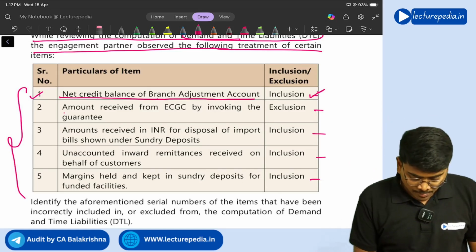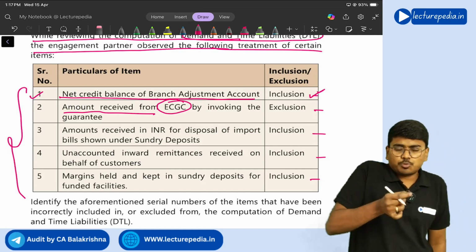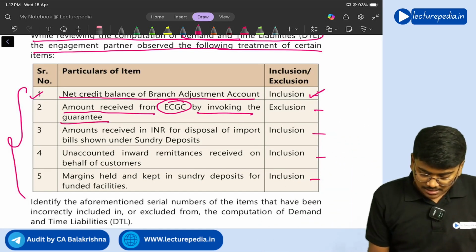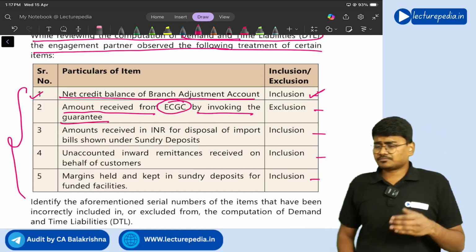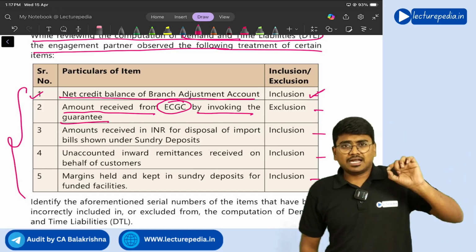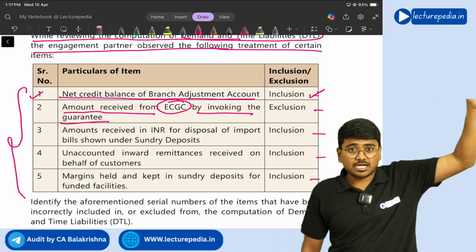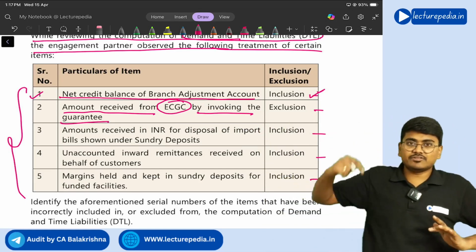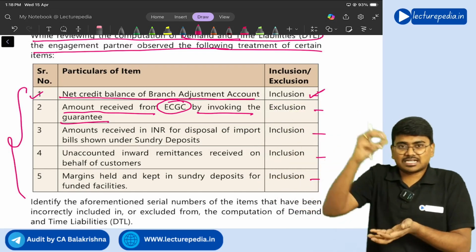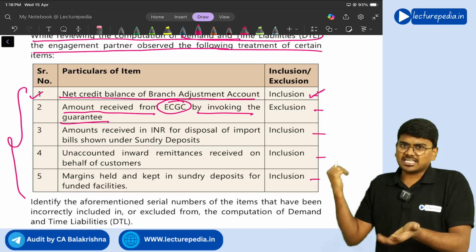Next, amount received from ECGC, Export Credit Guarantee Corporation, by invoking the guarantee. So if any exports have been made, and for that export, if any money has not been given by the foreign importer, ECGC will give that money. Okay, now ECGC has given certain money to the bank, which has to be given by the bank to the relevant exporter.